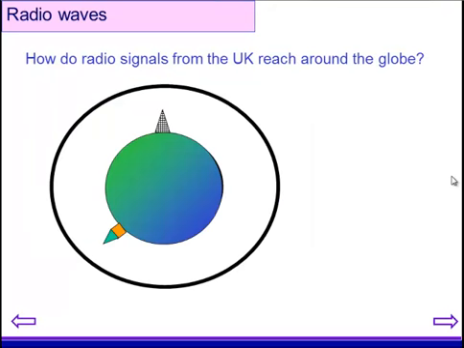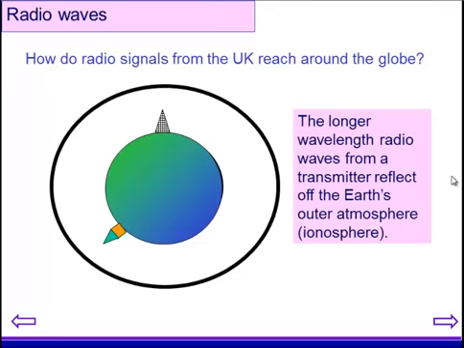Now, radio signals are really useful for transferring information and communicating because of the Earth's atmosphere. What we can do is bounce longer wavelength radio waves off the Earth's atmosphere to allow us to communicate to people right on the other side. So that's kind of useful.